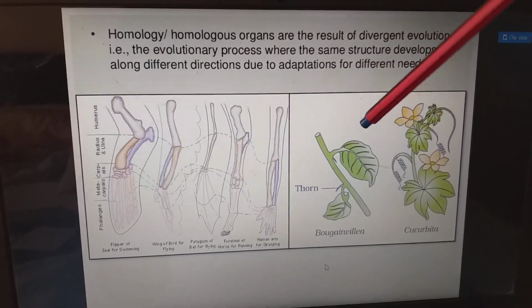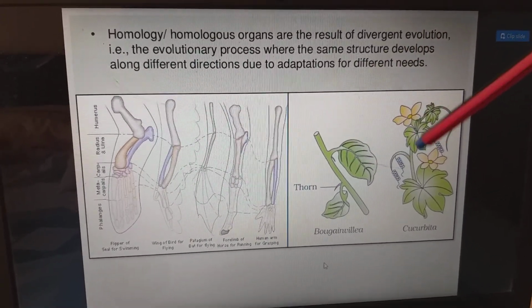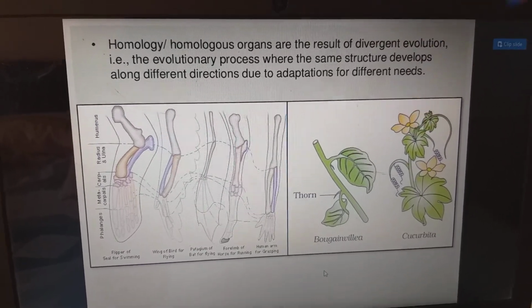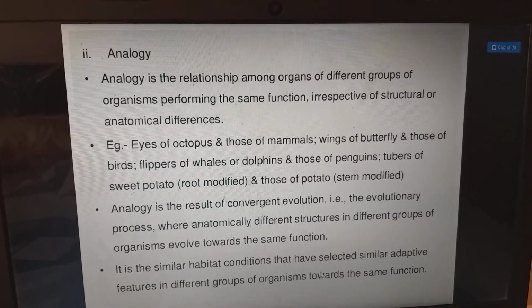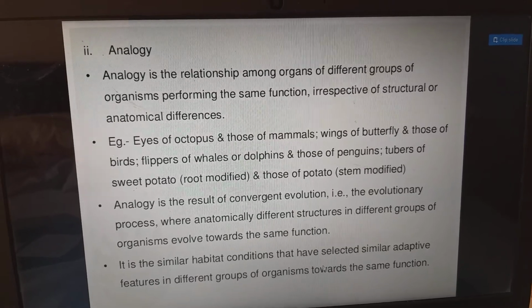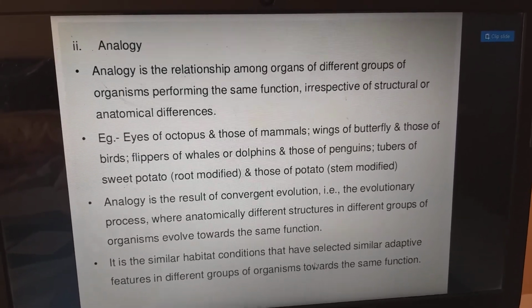And next, bougainvillea thorn and cucurbita tendril. Structurally, both are similar, but functionally, cucurbita is for climbing and bougainvillea is for protection. Analogy. Analogy is the relationship among different groups of organisms performing the same function irrespective of structural or anatomical differences.